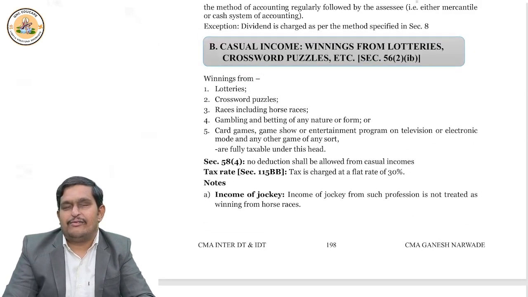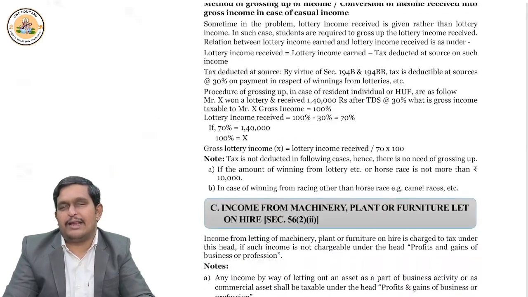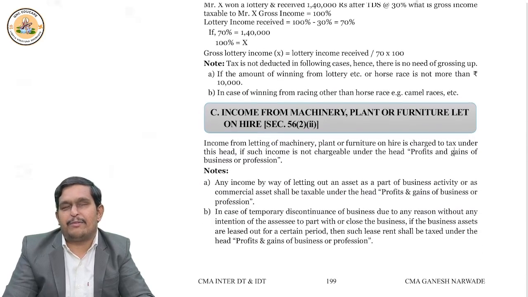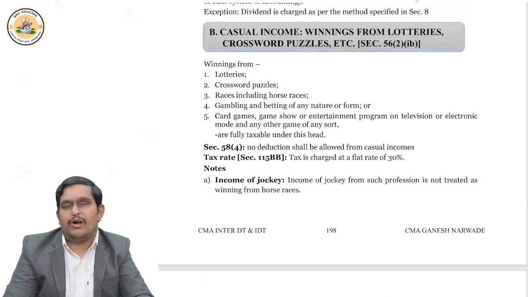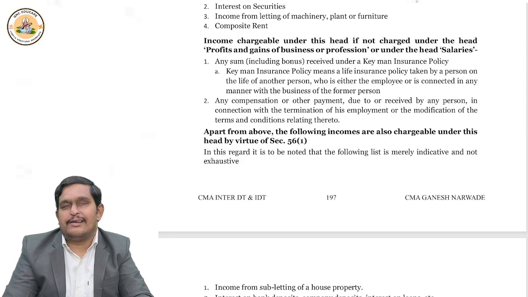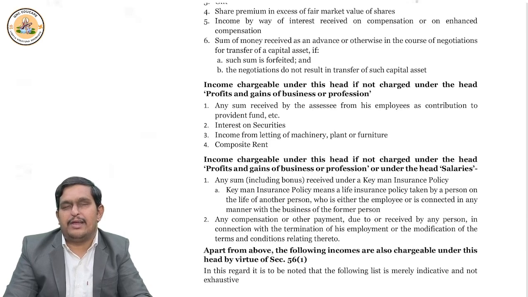Then we have to understand that renting of plant and machinery is there. Composite rent is there. These types of rents are taxed under income from other sources. Interest on securities is there. It is taxed under income from other sources, if not taxed under PGBP.